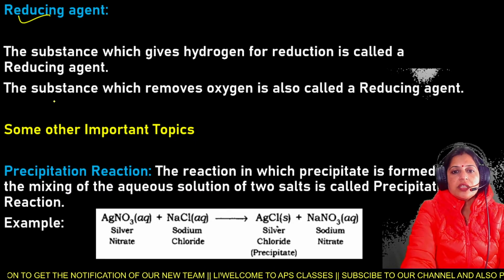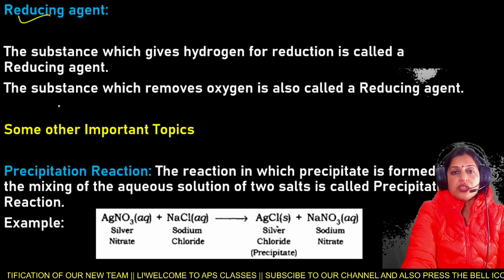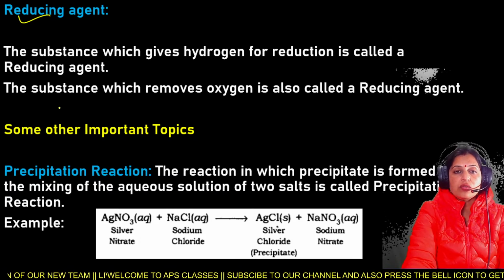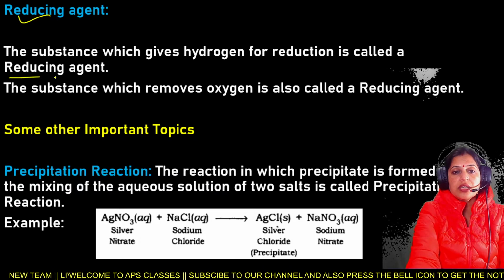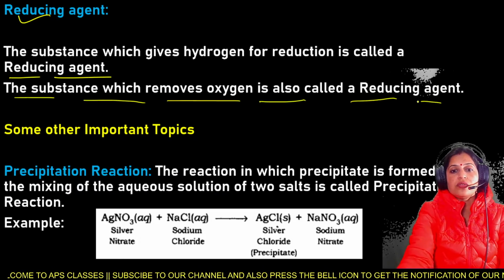Next is reducing agent. The substances which give hydrogen for reduction are called reducing agents. And the substances which remove oxygen are also called reducing agents.